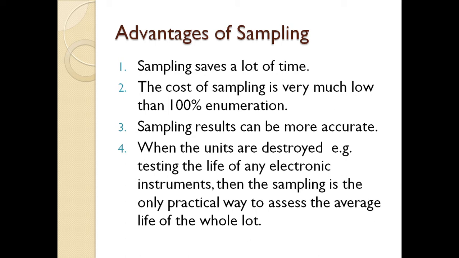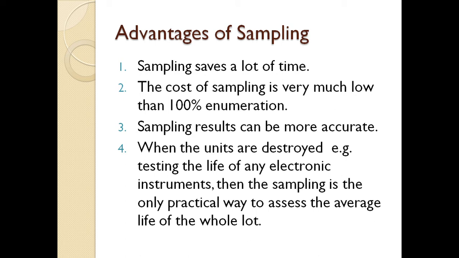If you have to test the life of a bulb or a tube light, destruction is essential, so you cannot destroy the whole lot, because then you will lose everything, and this would be nonsense. So sampling is the only practical way to assess the average life.